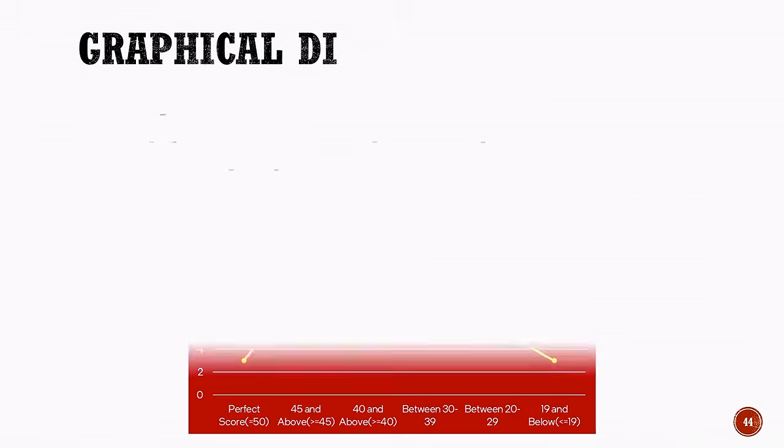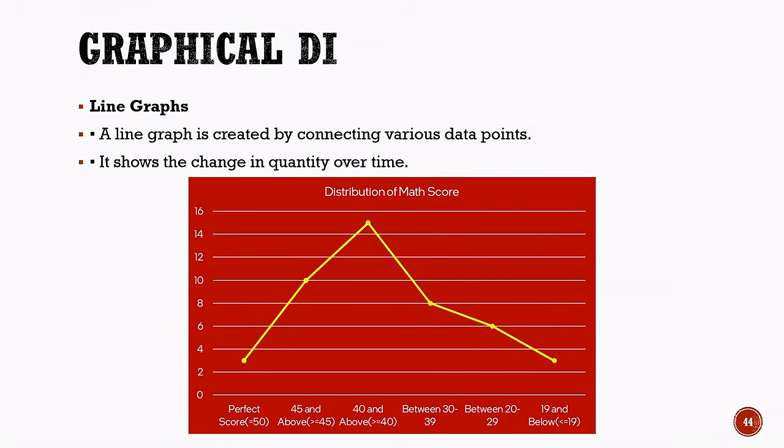Now, let us learn about line graphs. A line graph is created by connecting various data points with lines. It is mainly used to show how a quantity changes over time. In the given example, the line graph shows the distribution of mathematics scores among students. The different points represent the number of students in different score categories, such as perfect score, 45 and above, 40 and above, between 30 and 39, between 20 and 29, and 19 and below.